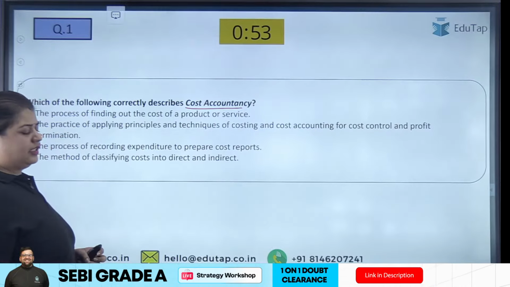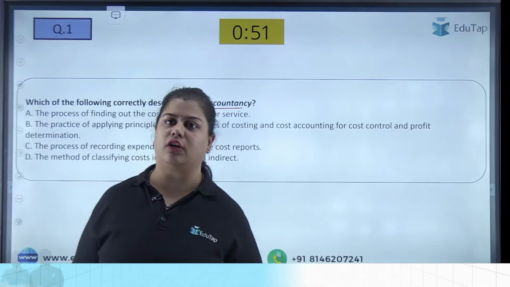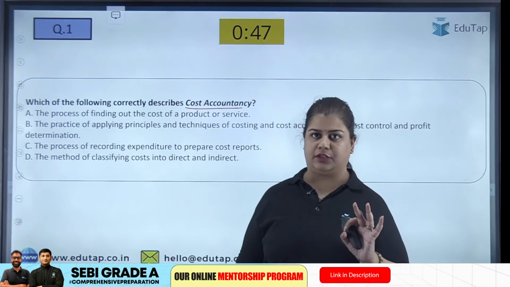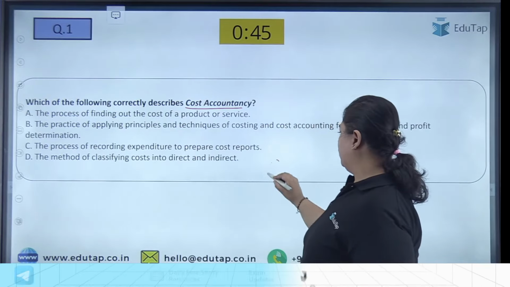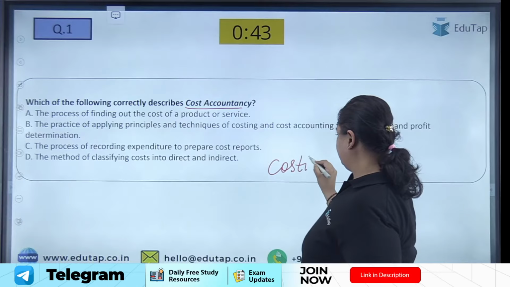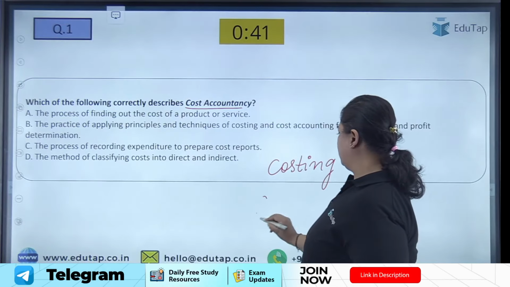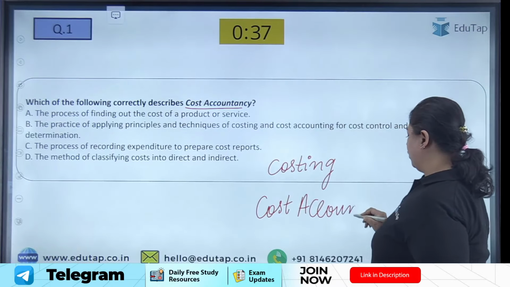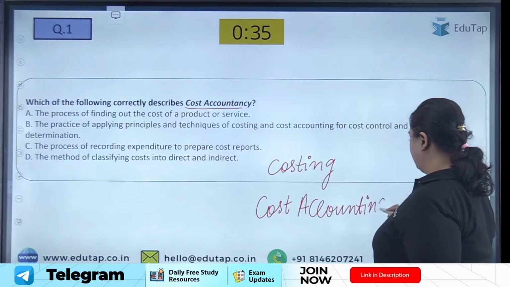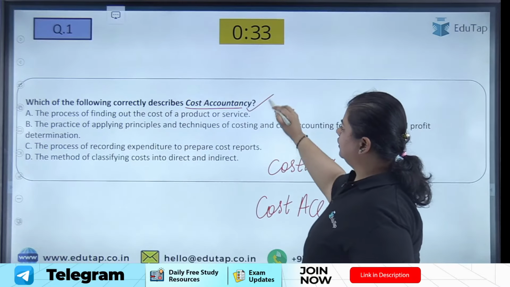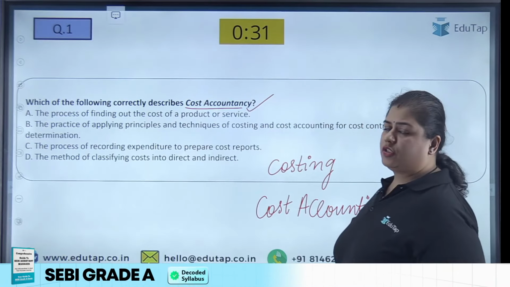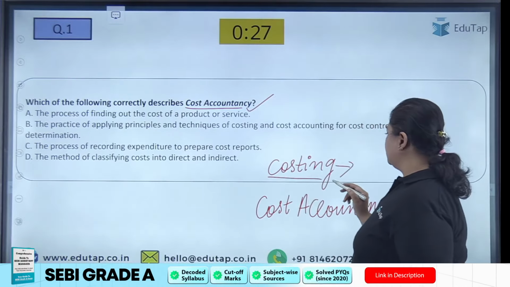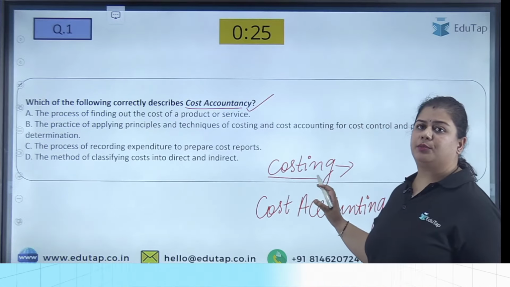So this is the first concept that you should know in cost accounting. There are 3 words that you need to know. First is costing, then cost accounting, and the third is cost accountancy, for which the question has been asked. So what is costing? Costing is to determine the cost of our product.